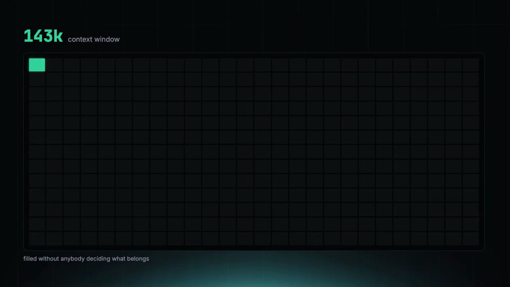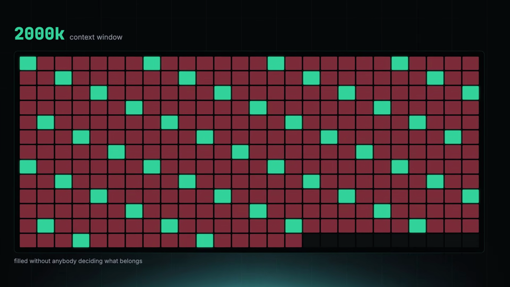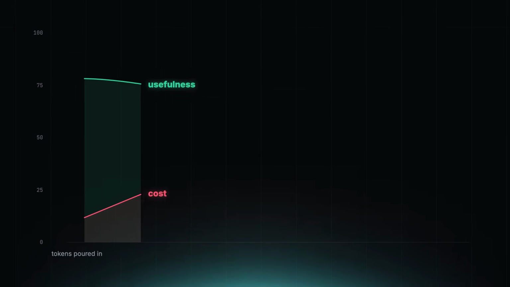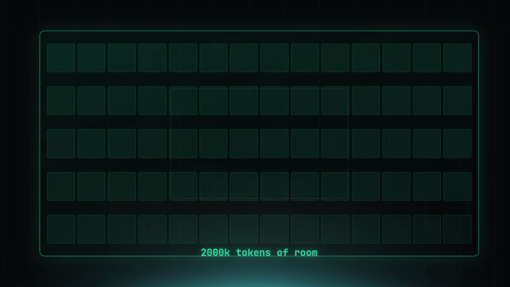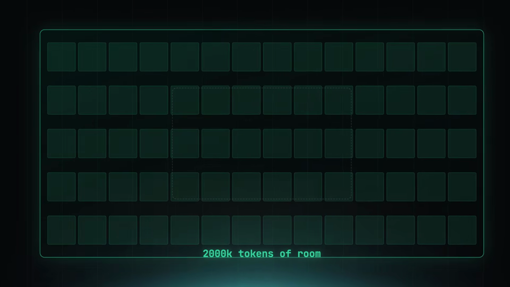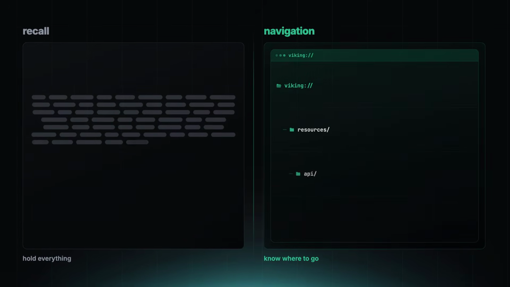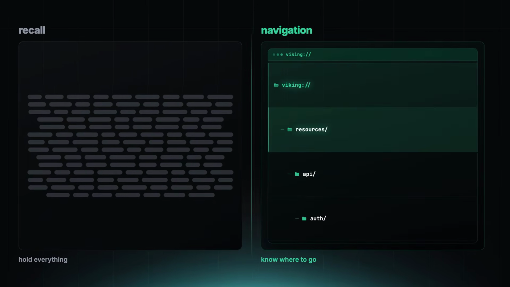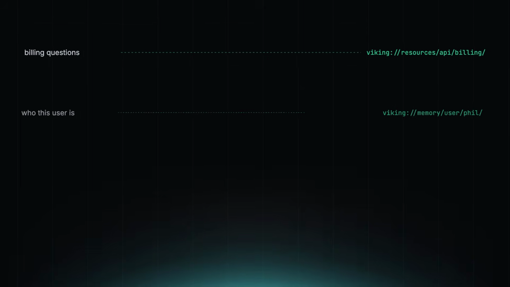And when context windows are huge, people forget why this still matters. They say, just throw more tokens at it. That is how you build an agent that costs more and gets dumber at the same time. Long context is not magic, it is a bigger room, and if the room is filled with wrong docs, duplicate summaries, and stale preferences, the model still has to find the answer. OpenViking is interesting because it treats retrieval as navigation, not just recall. The agent is not trying to remember everything. It is trying to know where to look.